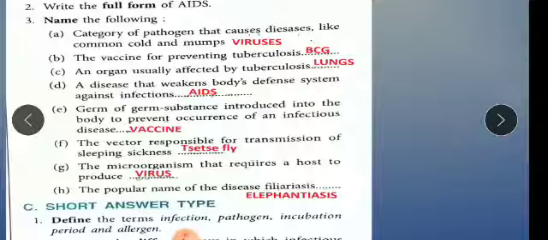Now children, B part: the vaccine for preventing tuberculosis is BCG. Okay, Bacillus Calmette-Guérin vaccine. So you should remember the full form of BCG also. Find out from the book. Okay, an organ usually affected by tuberculosis, that is lungs. A disease that weakens the body's defense system against infection, that is AIDS.